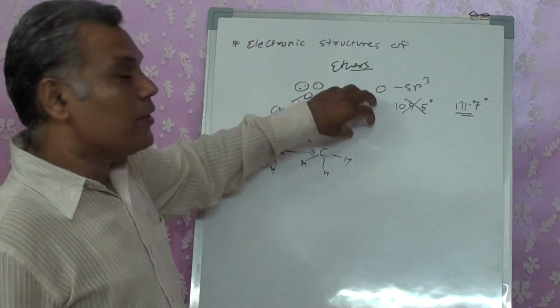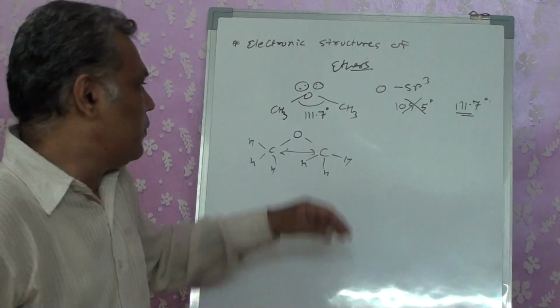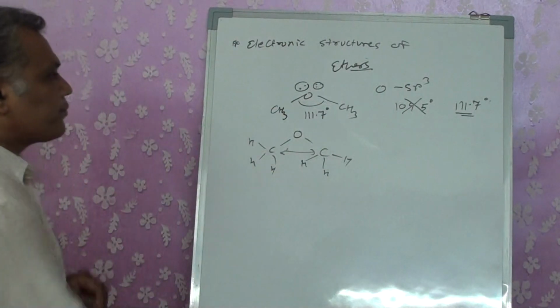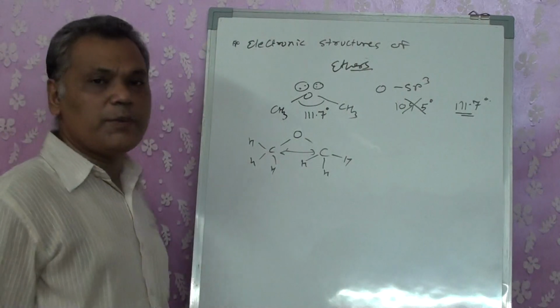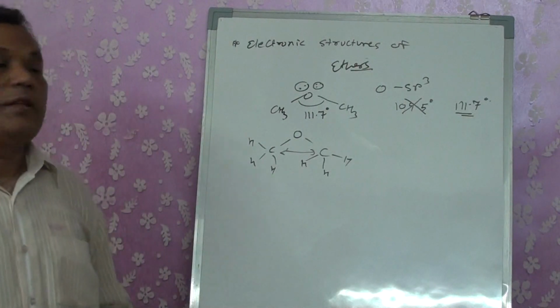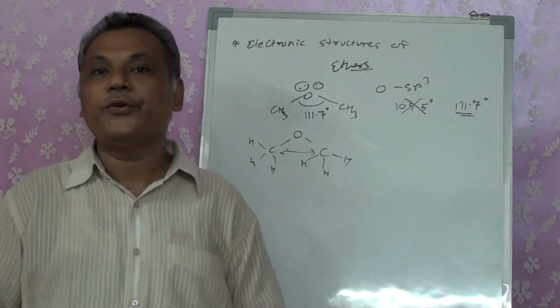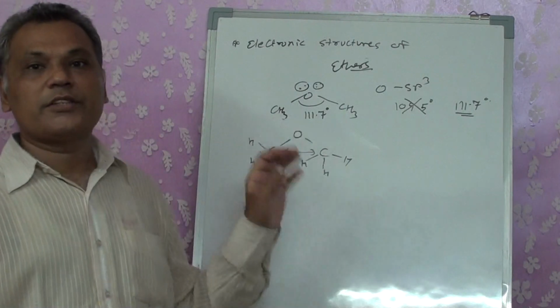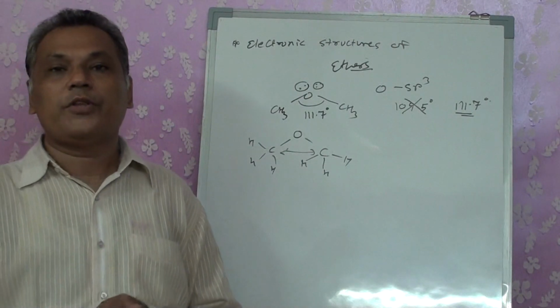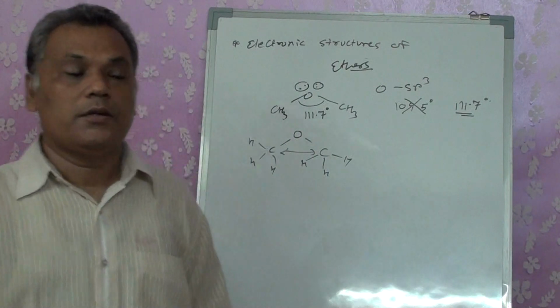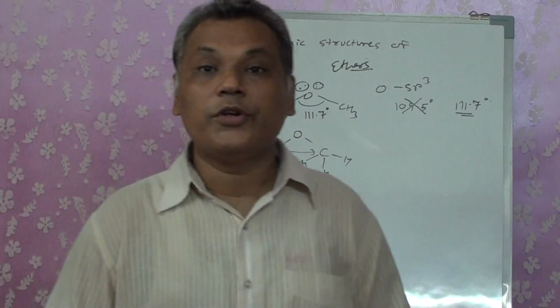Now depending upon these bulky groups, these angle formations are going to change. So this electronic structure is specifically for methoxymethane, not like for alcohols or phenols. It's not a common electronic structure.